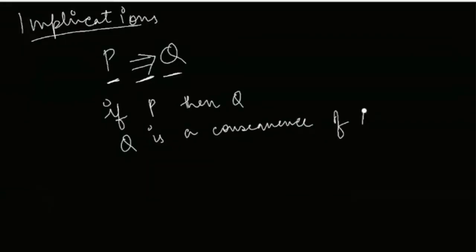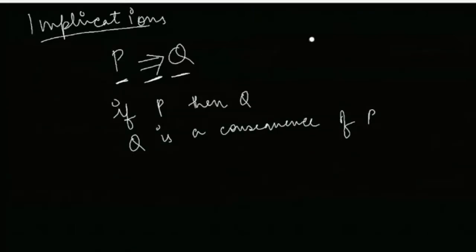At times, it is also true that not just is there an implication from P to Q, but there is an implication from Q to P as well. So many times it happens that not just P implies Q, but Q also implies P. Then we use this sign, and we call it equivalence.